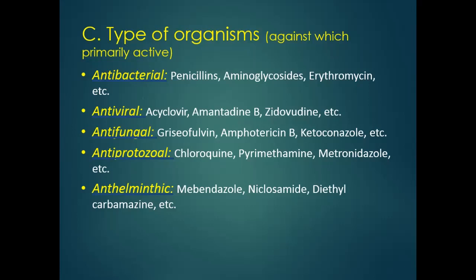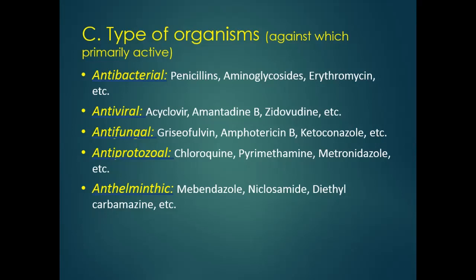Next is the classification based on the type of microorganism against which the drug is primarily active. Those agents which are active against bacteria are known as antibacterial. That includes penicillins, aminoglycosides, erythromycins, amoxicillin, ciprofloxacin, moxifloxacin, etc. A number of antibiotics are active against bacteria. Those drugs which are active against viruses, acyclovir, amantadine, zidovudine, etc. These are the antiviral drugs because they are active against viruses.